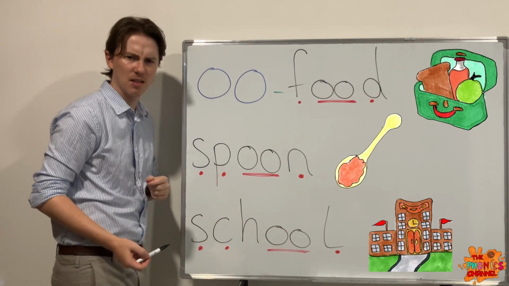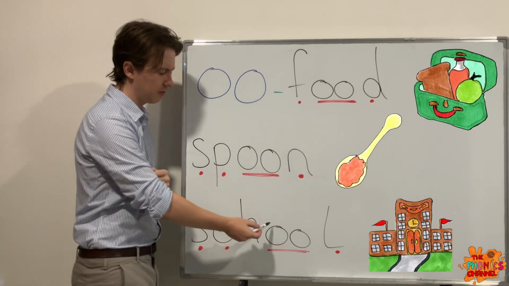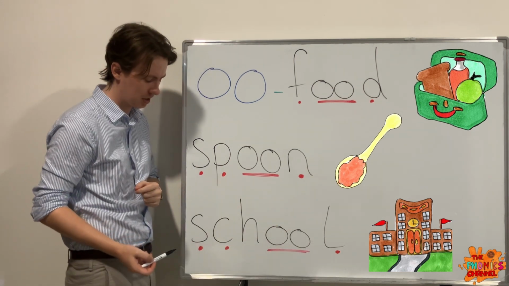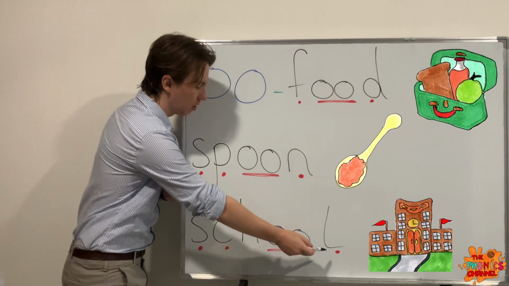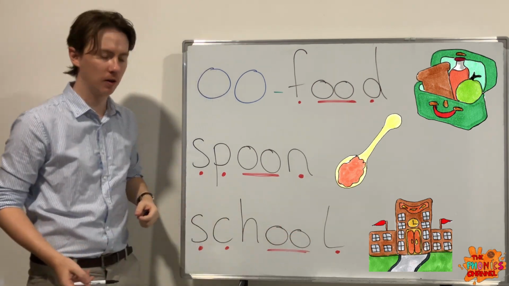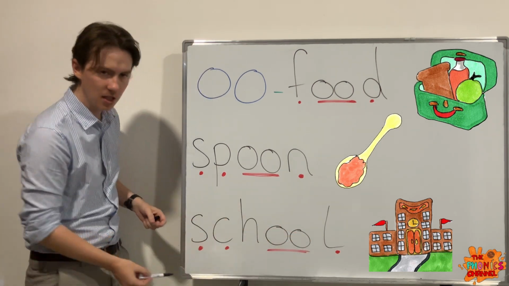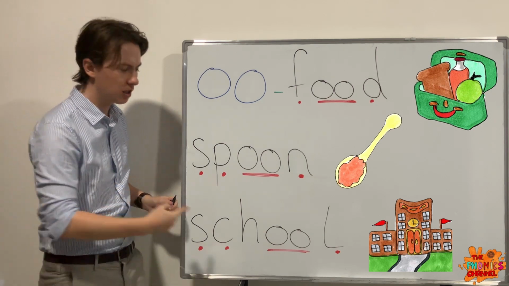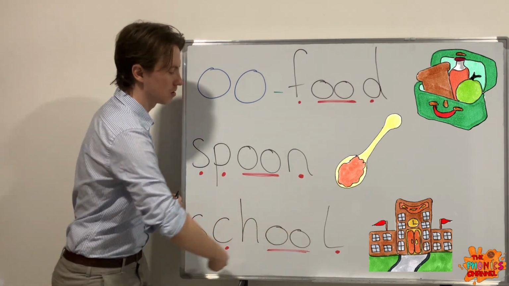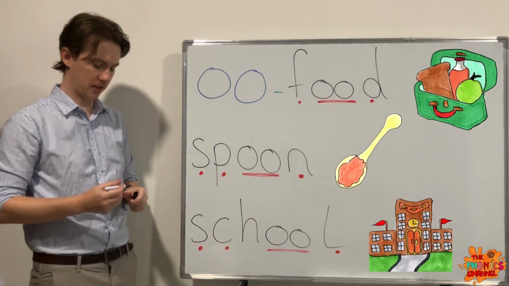School. So how many letters does school have? 1, 2, 3, 4, 5, 6. 6 letters. How many sounds? 1, 2, 3, 4. Okay, you've got 2 adjacent consonants here. We need to say them together quickly. School, with a silent H there.